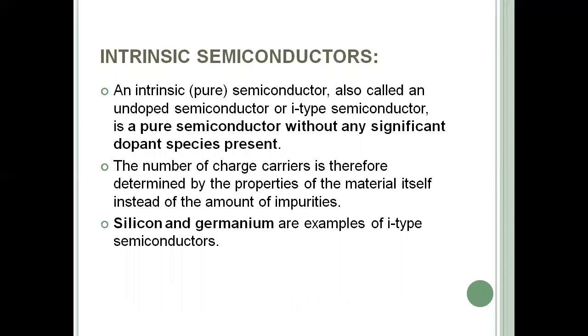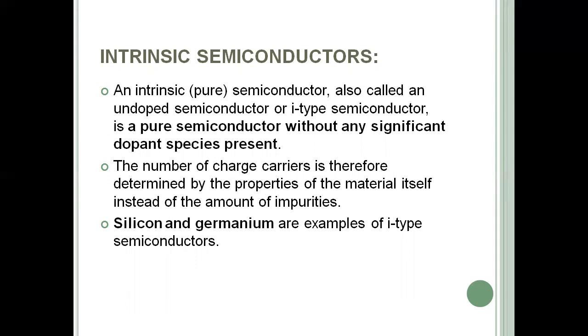Coming to the first one, that is the intrinsic semiconductor. As I told you earlier, in this we are just going with the inherent nature of the semiconductor material, not adding any sort of impurity to the material. An intrinsic semiconductor is also called a pure semiconductor, an undoped semiconductor, or an I-type semiconductor. These are the different names for the intrinsic semiconductor. So a pure semiconductor without any significant dopant species present in it is nothing but an intrinsic semiconductor.